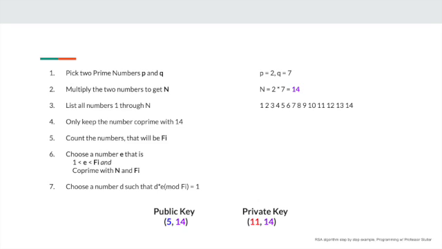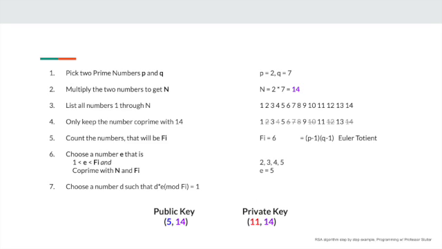Step 3. List all of the numbers 1 through n. Step 4. Only keep the numbers that are coprime with 14. Coprime meaning the numbers don't share a factor with 14. If the number has 2 or 7 in its factors, it'll be removed. Step 5. The count of the numbers left we will call phi. In this case, phi is 6. There's a formula called Euler's totient to make this calculation easy, but for this presentation, it is out of scope.